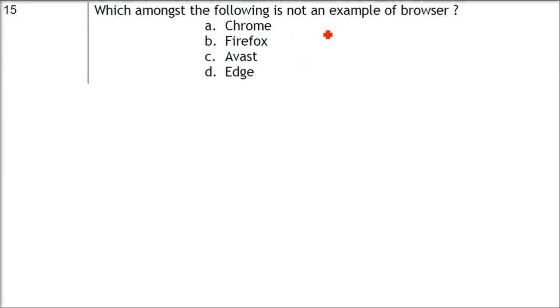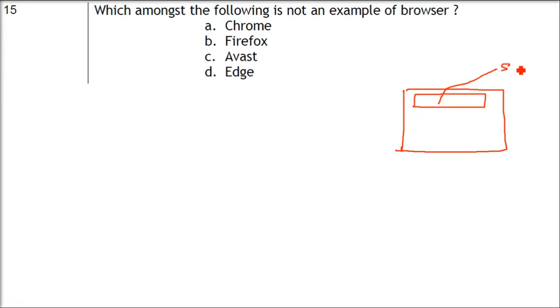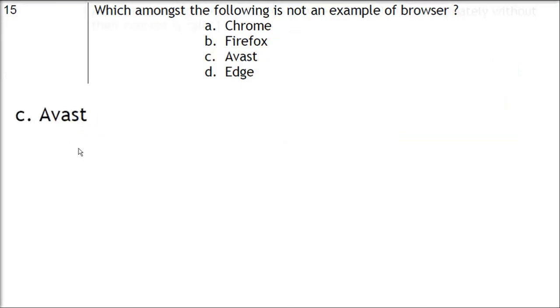Which of the following is not an example of a browser? What is a browser? It's a program, basically an application. The main work of the browser is that you type a website name here, which takes you to the server where the website is stored, brings it back through HTTP, and shows it. This is the work of the browser. Now, Chrome, Firefox and Microsoft Edge are browsers. What is Avast? Avast is an antivirus. So the answer is that the one that is not an example of a browser is Avast.